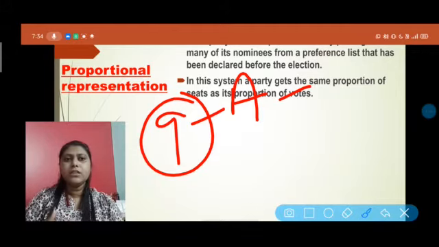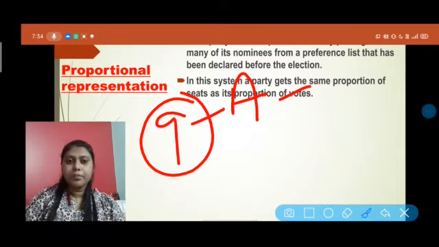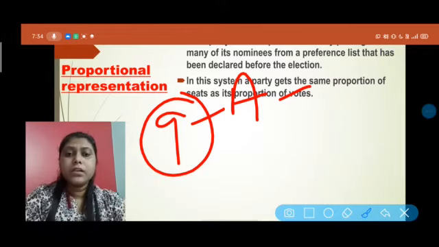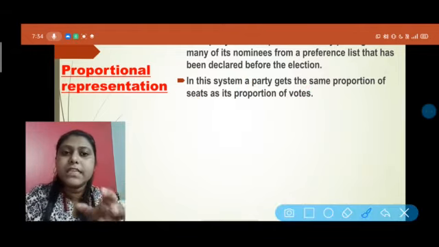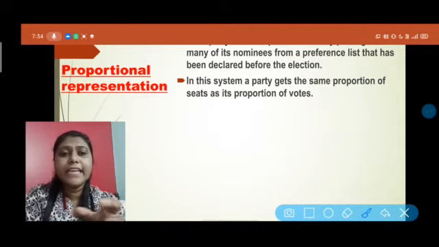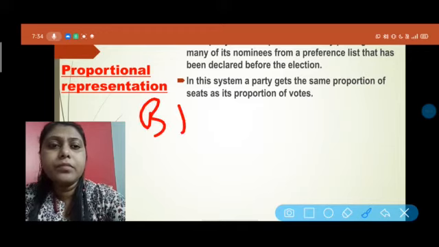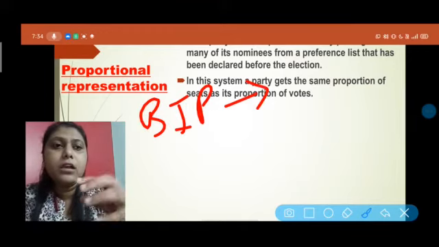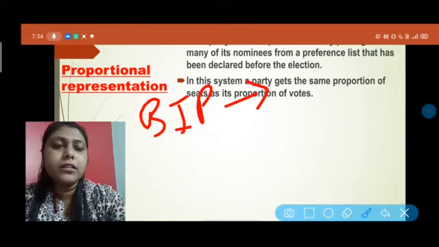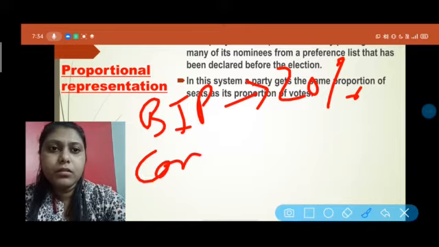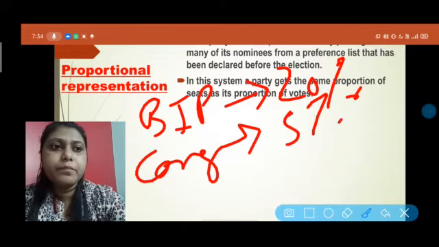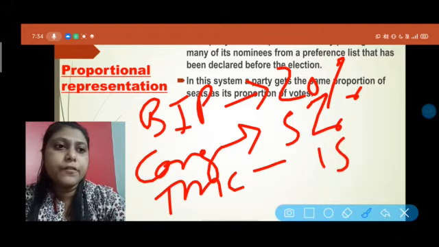According to that preference list, we are giving them the representatives, or sharing the seats. So all the political parties get a percentage share of the seats. Suppose the BJP is liked by 20% of people, Congress is liked by 5%, and suppose TMC is liked by 15%.